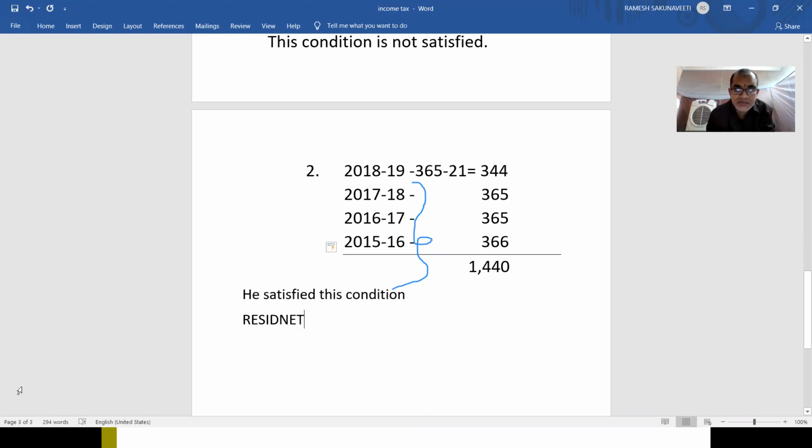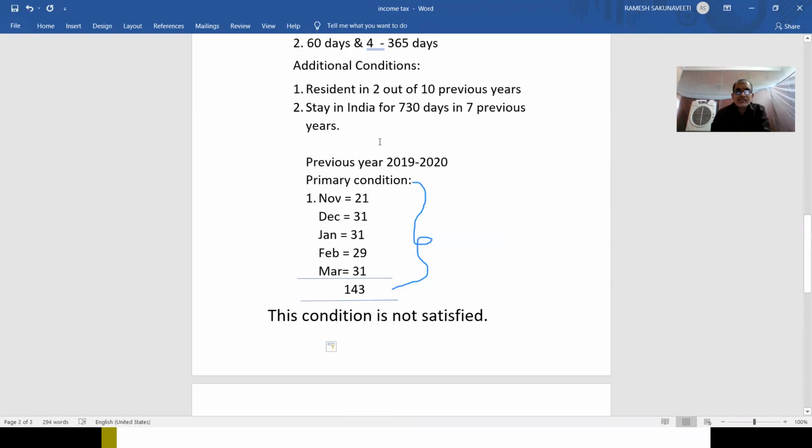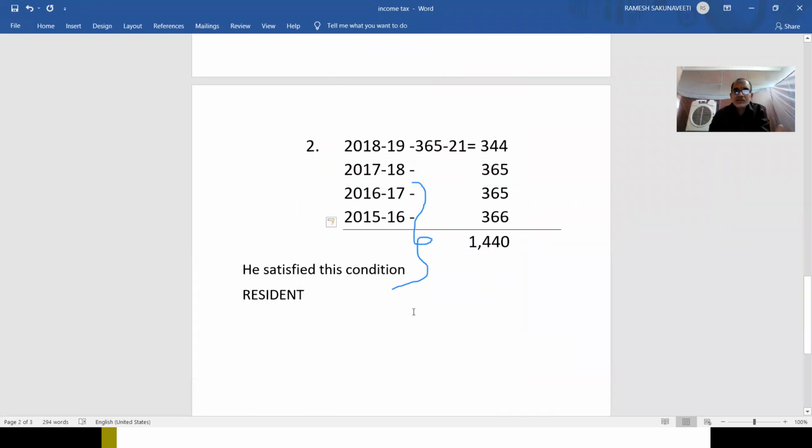But you have to check another condition also, I told. What is that condition? Whether he is an ordinary resident or not ordinary resident, you have to cross-check. With the help of these 2 additional conditions, you have to check it. As we have run out of time, in the next class, I will show you how you are going to check this additional condition.